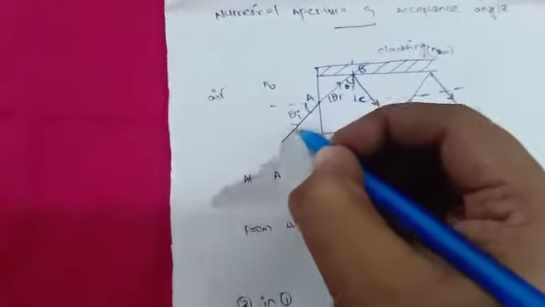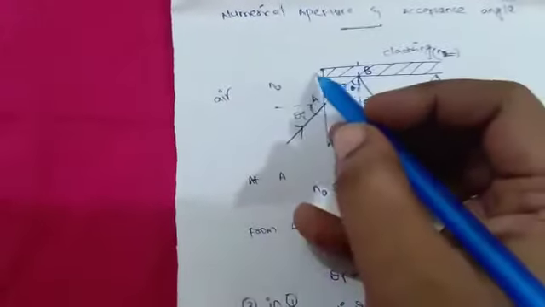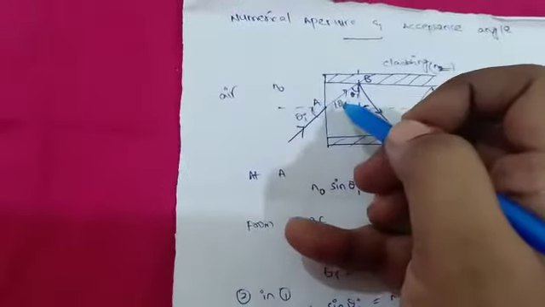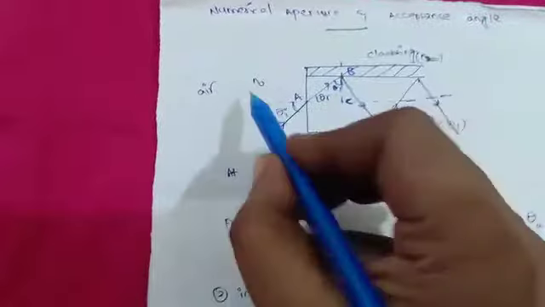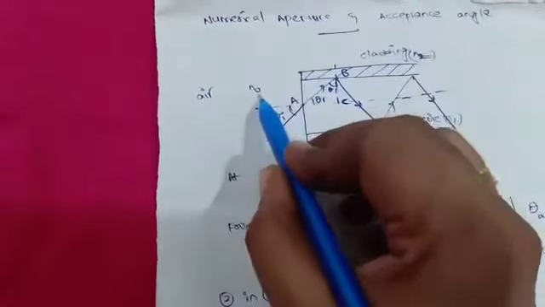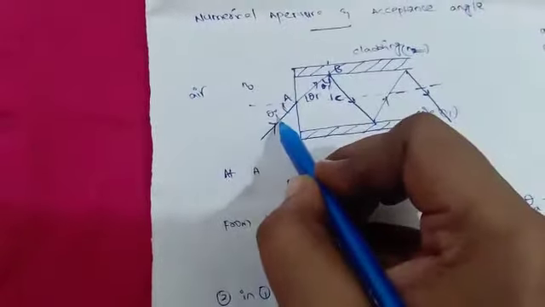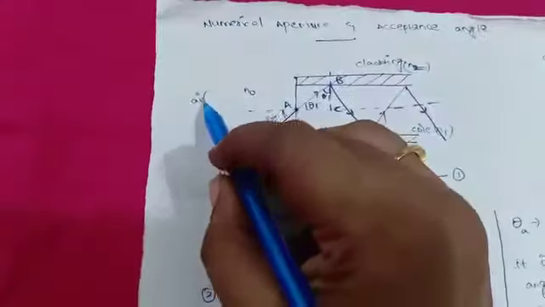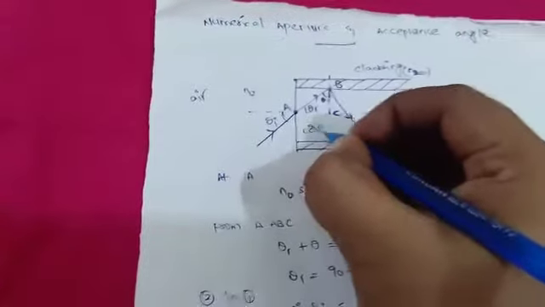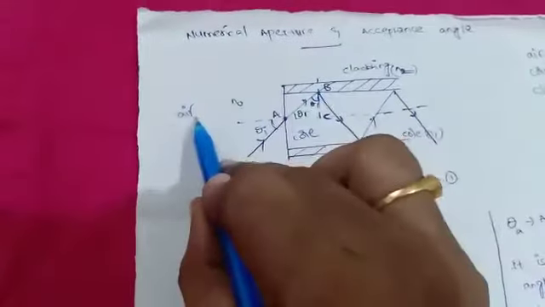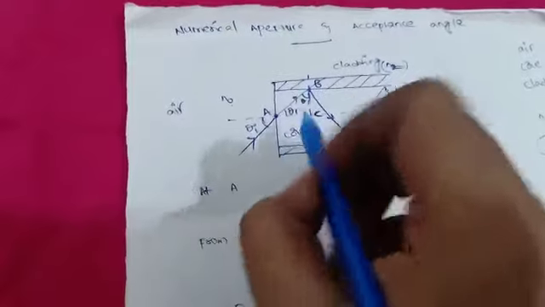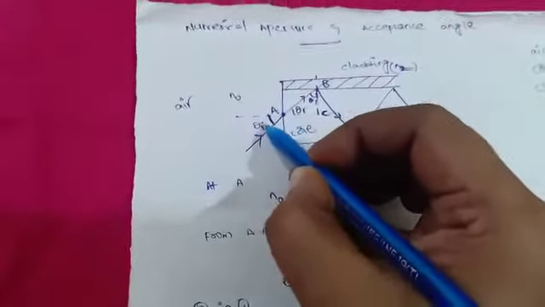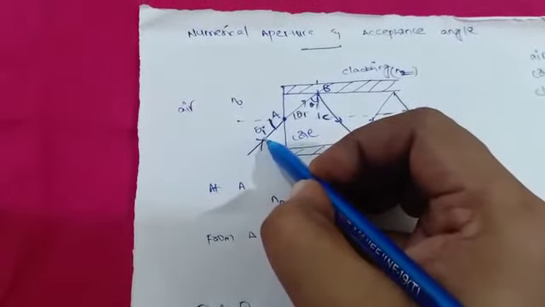Here the light ray is launching. One word, launching. That means we are incident from one medium to another. That is called launching from air. The refractive index is N0 with an angle of incidence theta I. A is the interface between air and core. At the boundary or interface, the light is incident with an angle of incidence theta I.